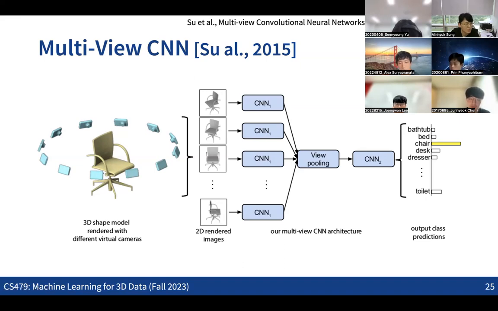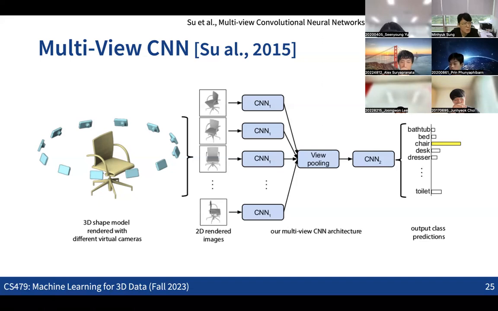But for that, we are rendering the 3D models into multiple views. And assuming that we are not aligning all these 3D models in terms of orientation, we also need some kind of pooling operation, right? Basically aggregating all the information from the multiple views, and that information is used for the final task, which can be classification or some other tasks.